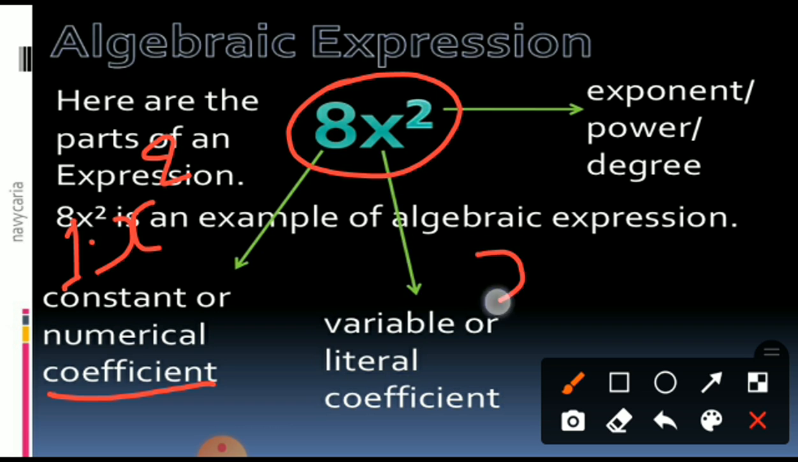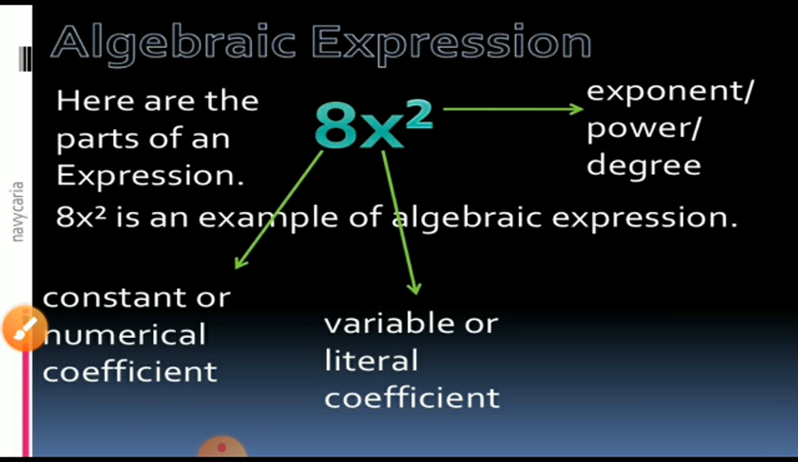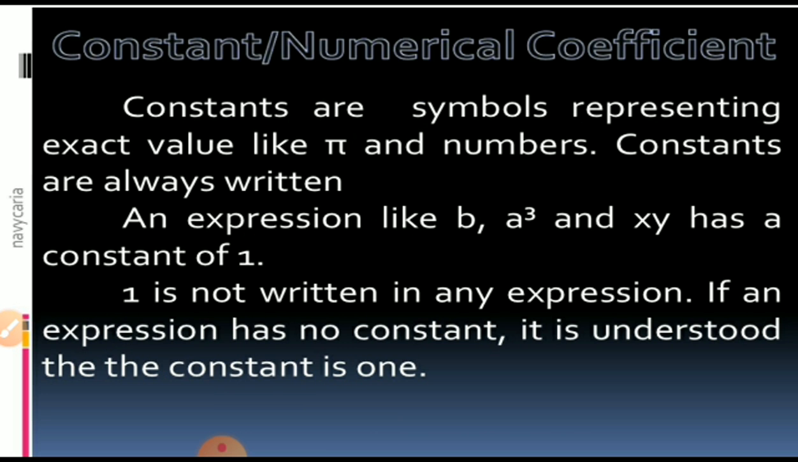But suppose it is only x, will anyone help me? Yes, you are right. x means 1 is already there. Nothing means 1 is there. That's why the exponent is 1 for x or a or b. Suppose p is there, expression p. So what will be the exponent of p, beta? 1. Parts of the expressions you know very well. Terms means a whole part of the expression: coefficient, variable and degree. Good.